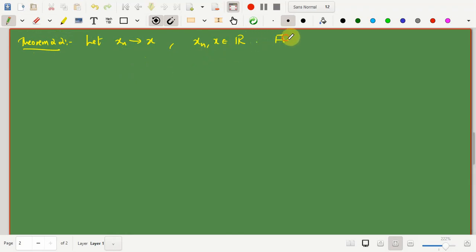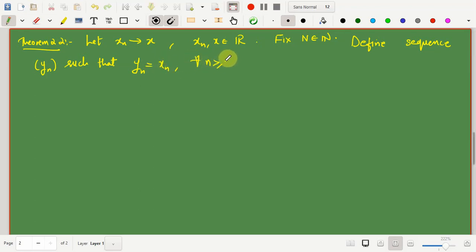If I fix some natural number capital N, now I'll define a new sequence yn such that yn is equal to xn for all n greater than or equal to the fixed N. Then this says that yn and xn will have the same limit.